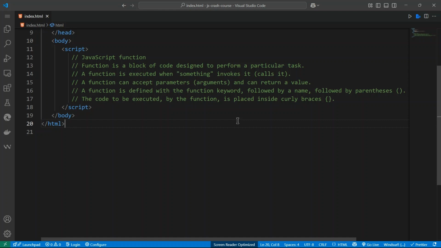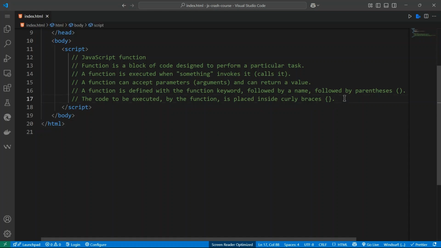A function can accept parameters or arguments, and it can return a value. A function is defined with the function keyword followed by a name, followed by parentheses. The code to be executed by the function is placed inside the curly braces.